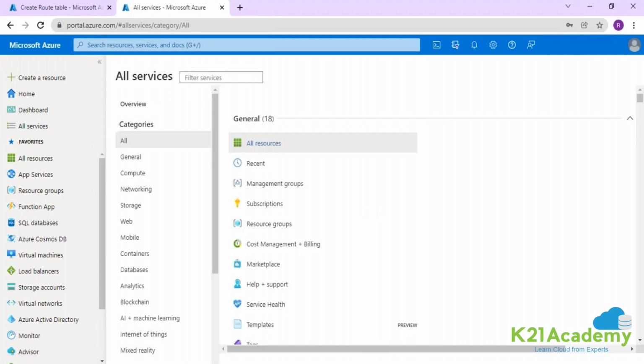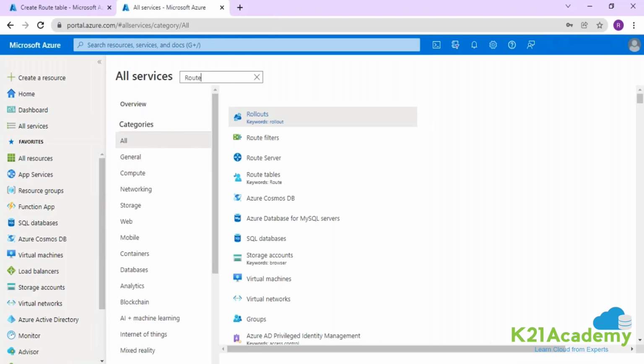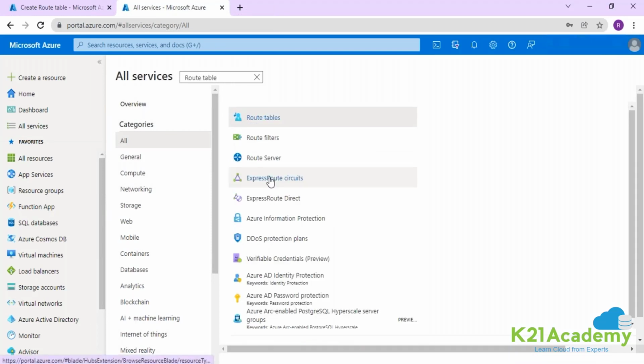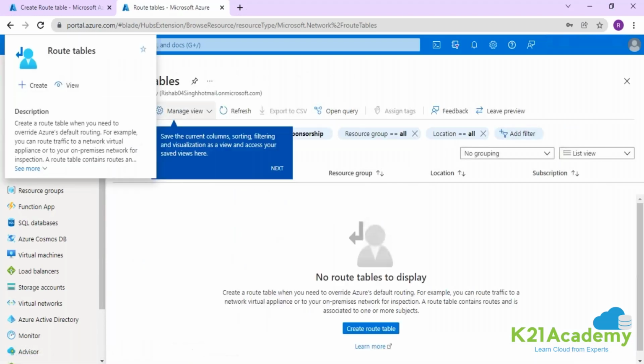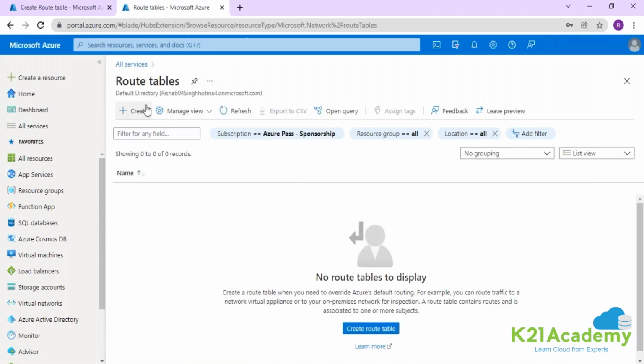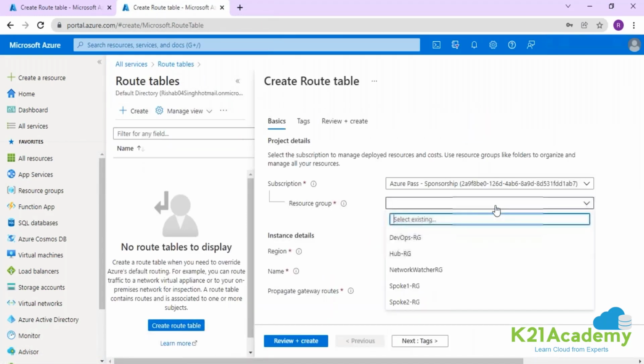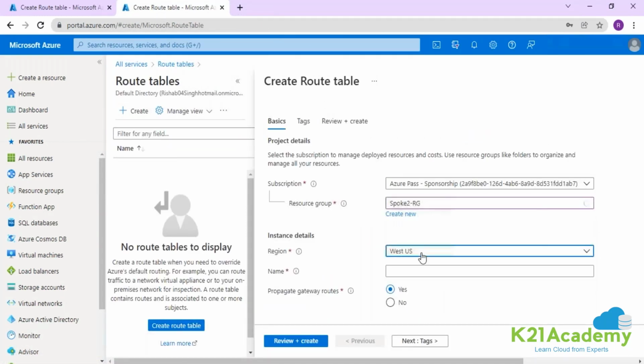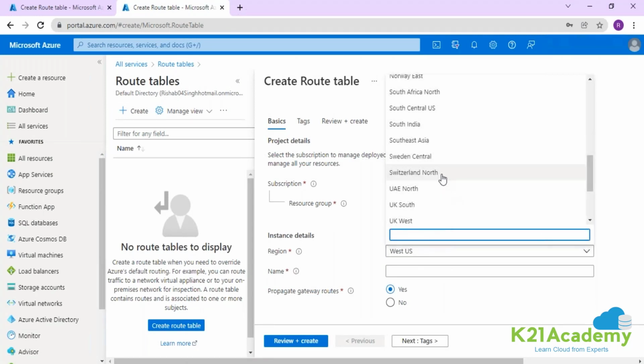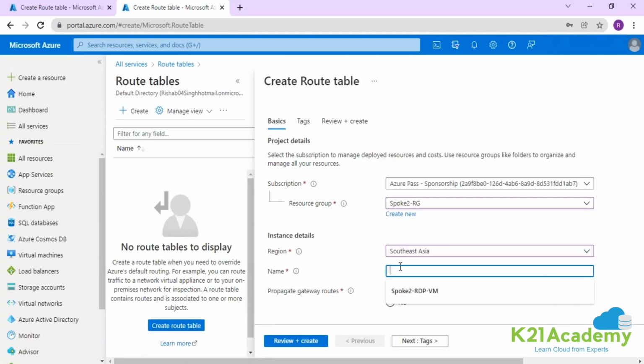So I'm going into the route table over here. And I'm going to create this route table. Selecting the resource group, spoke 2 RG. Location should be Southeast Asia, where my network is available. And here I will put a name, spoke 2 RT.